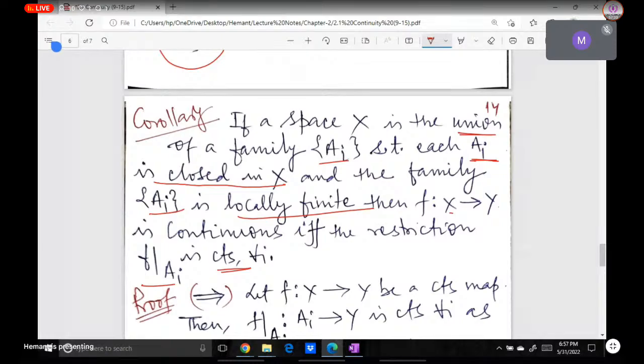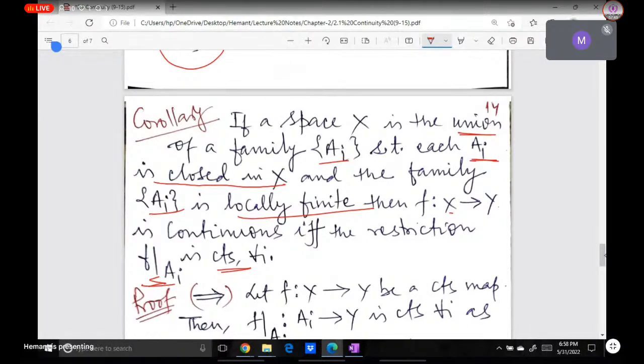So can you recall the remark of the previous corollary? What was the remark of the gluing lemma? पहले gluing lemma के स्टेटमेंट में तो हमने फाइनाइट कलेक्शन लिया कि ओपन हो या क्लोज्ड हो, अगर ये सारे रिस्ट्रिक्शंस कॉन्टिन्यूअस हैं, then the map is a continuous map.